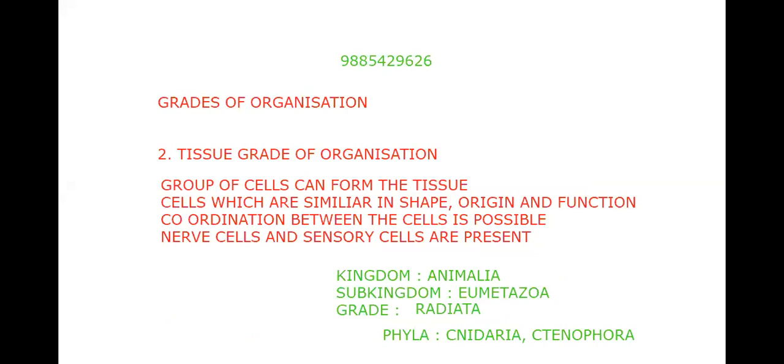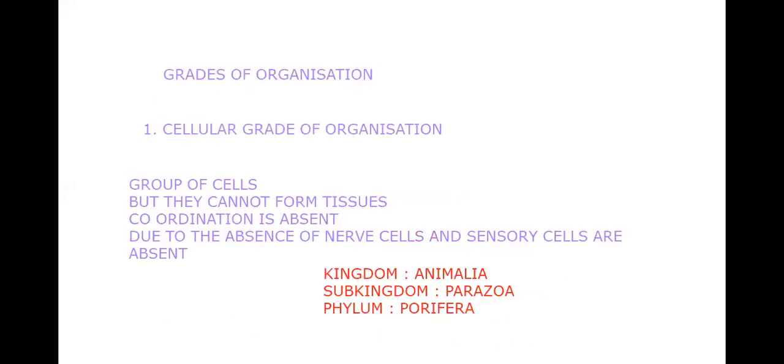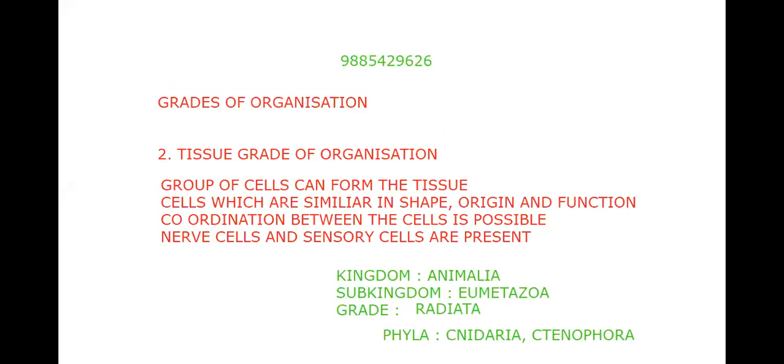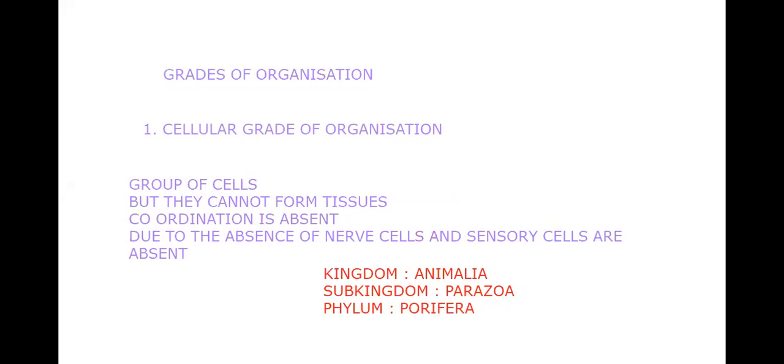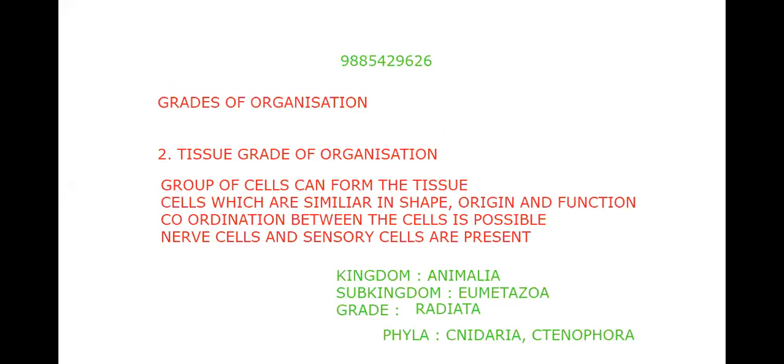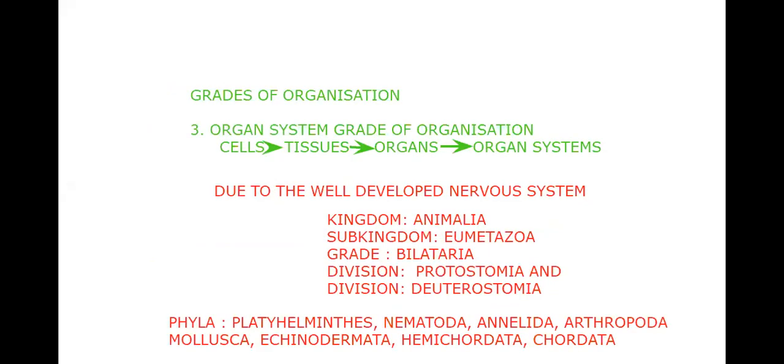That's why we are learning this area in detail, which makes the foundation for all the coming chapters of this zoology. So cellular grade of organization, tissue grade of organization, and organ system grade of organization. Three grades of organization we are seeing.